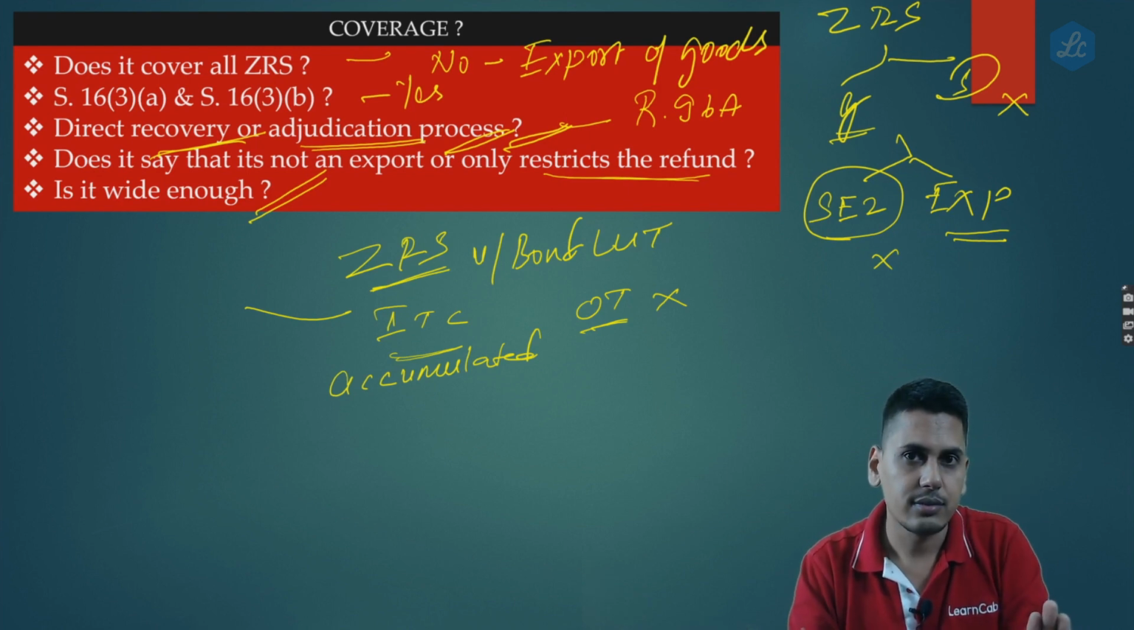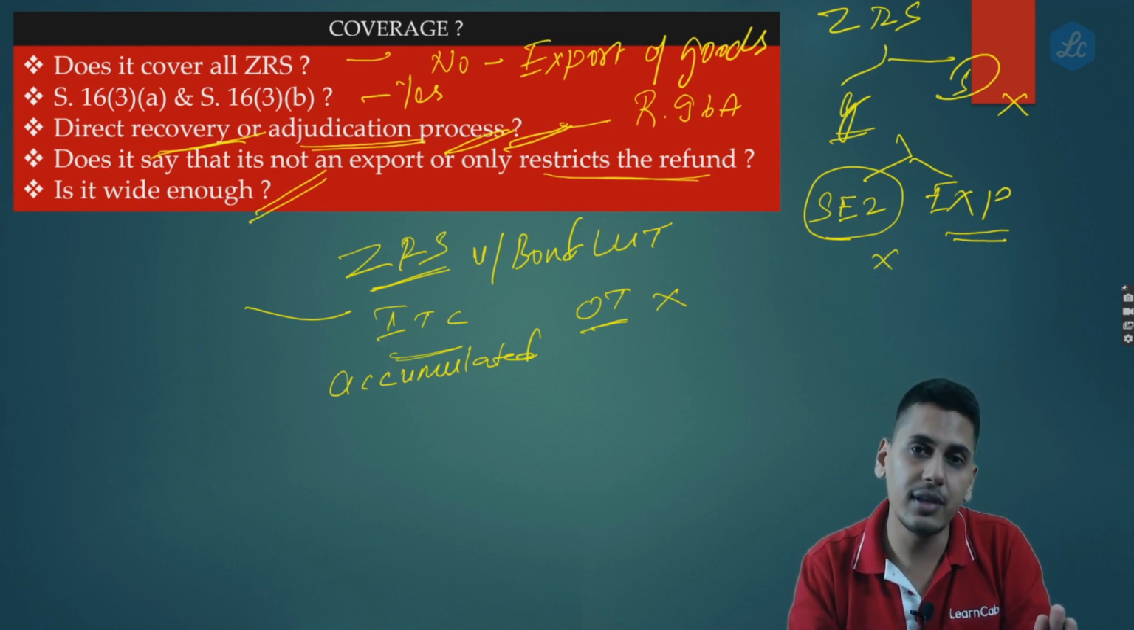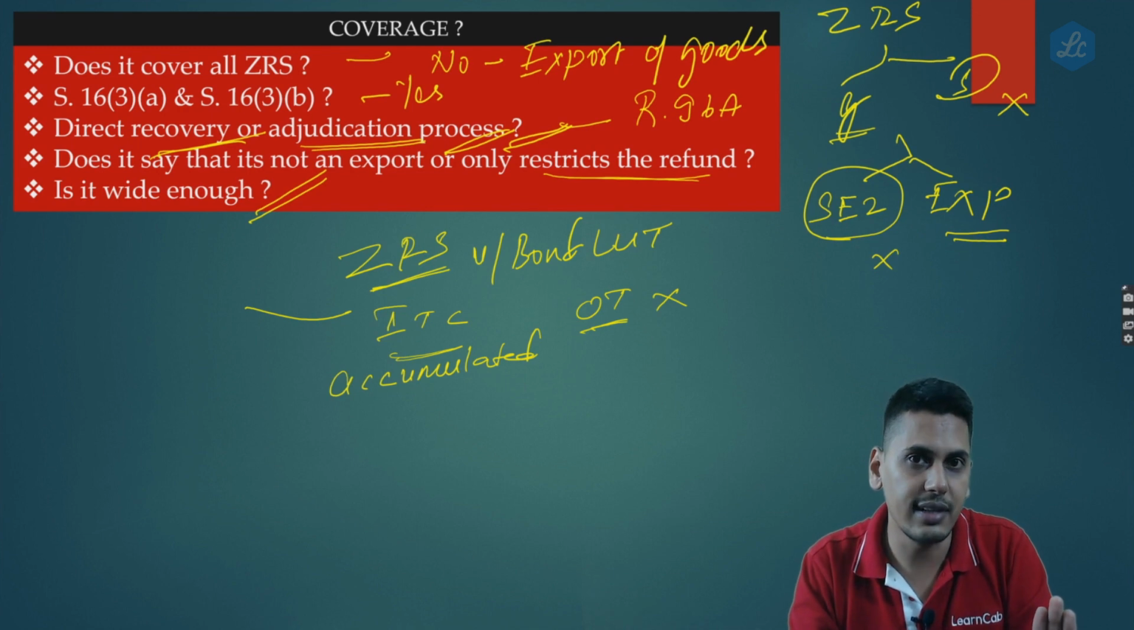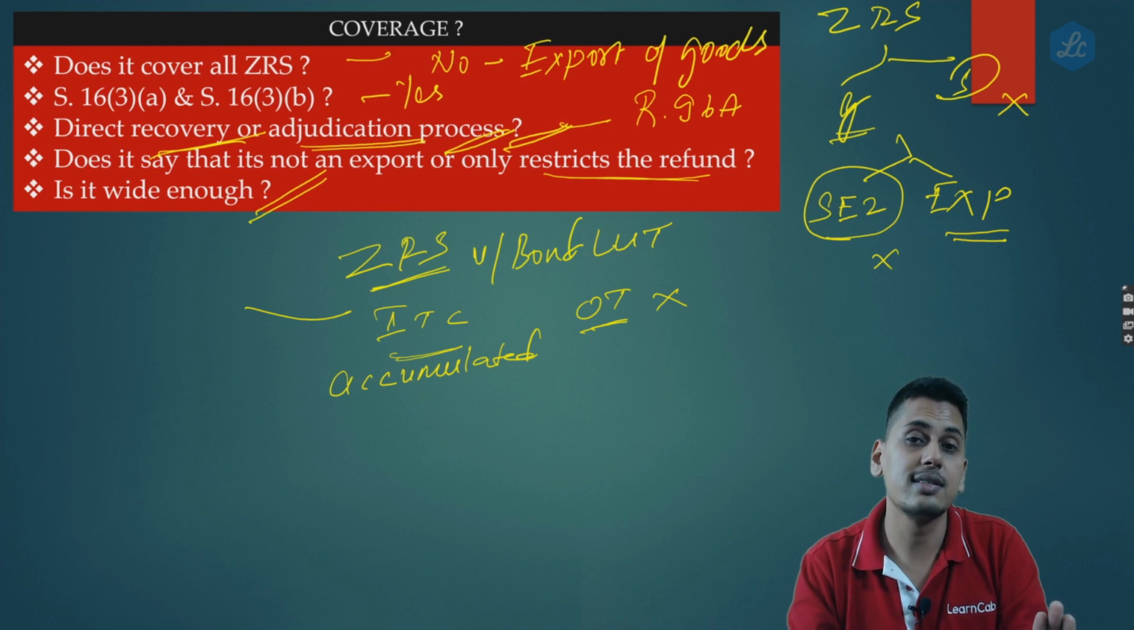This person makes an export of goods under bond LUT. Yes. Receives inward supplies with taxes, input tax credit. Can he take it? The answer is yes. Can he apply for a refund? Yes. He receives the refund? Yes. Did he realize the sale proceeds? No. Whatever refund he has received, is he liable to pay that back to the government along with interest?